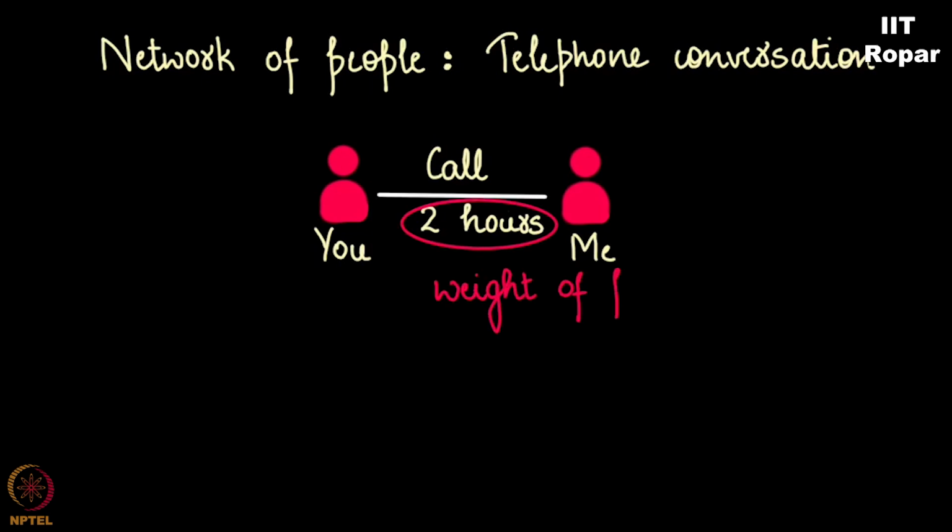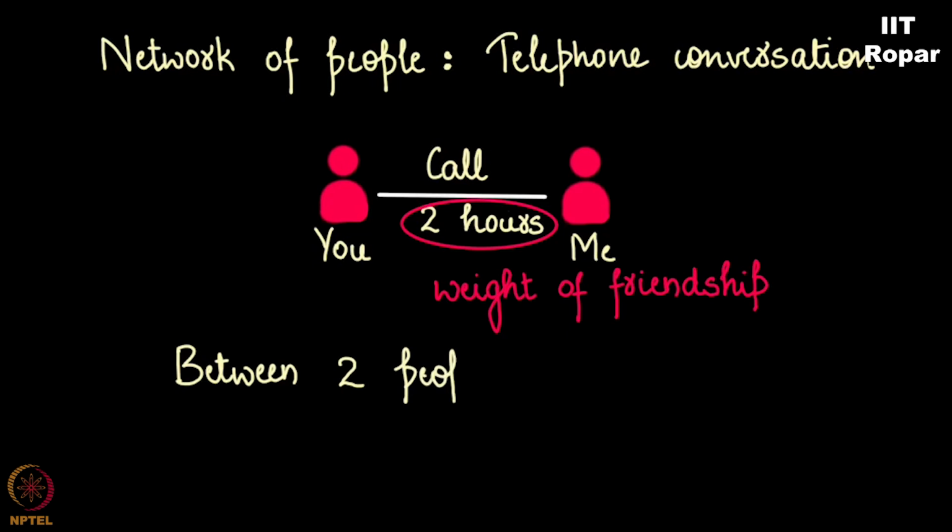our friendship. So, given 100 people in the classroom, what I do is I join an edge between two people whenever they execute a telephonic conversation and then I add up the amount of time that they have spent on phone. You see, not everybody calls everyone in a classroom, right? Although most of them will call each other, there could be a situation where a person A may not even know a person B, let alone calling, right?